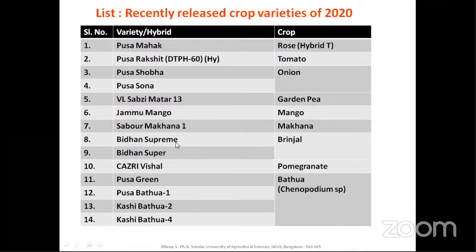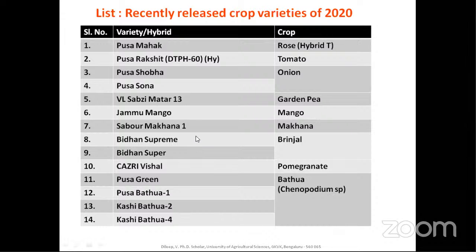And you should also know from which research station or institute it has been released, that is Pusa, IARI in New Delhi, or IIHR in Bangalore. For Jammu mango, Sabor Makana, Bidan, the name is almost there in the variety, but you should know the alma mater of the variety also, for the recently released varieties. And Pusa Green, Pusa Batwa, Kashi Batwa. Kashi is a prefix of the Indian Institute of Vegetable Research, Varanasi. So these are the recently released varieties.